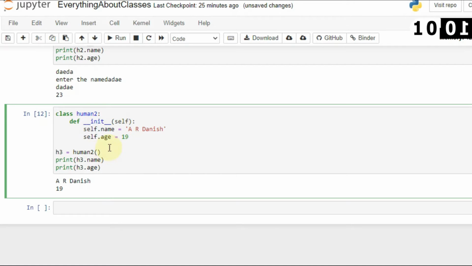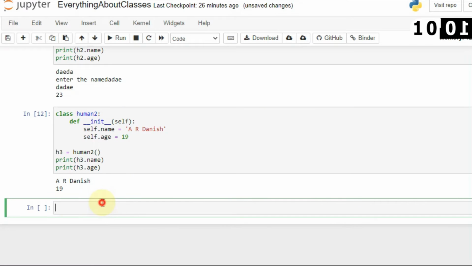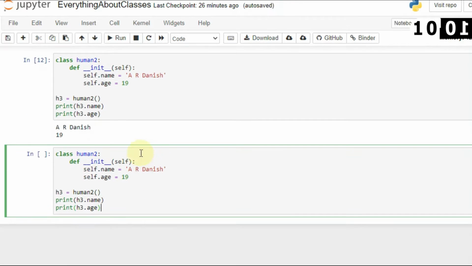Now let's create variables, where we pass a few parameters here, and you can use those in the constructor. I will show you this concept also. So let's run again, and now here I will pass some parameters. I will say name, and I will say age. You have seen this type of function and method already, but people don't understand why these are used. So I will clear this. Now I will say self dot name is equal to name, and self dot age is equal to age.